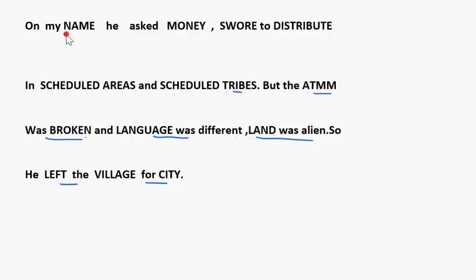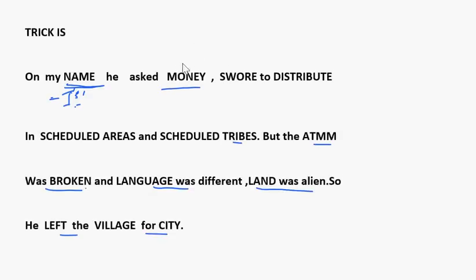Here, look, the name refers to the first schedule, because in the first schedule we have names of the states and union territories. Then in the second schedule we have salary and allowances. So it is the second schedule.